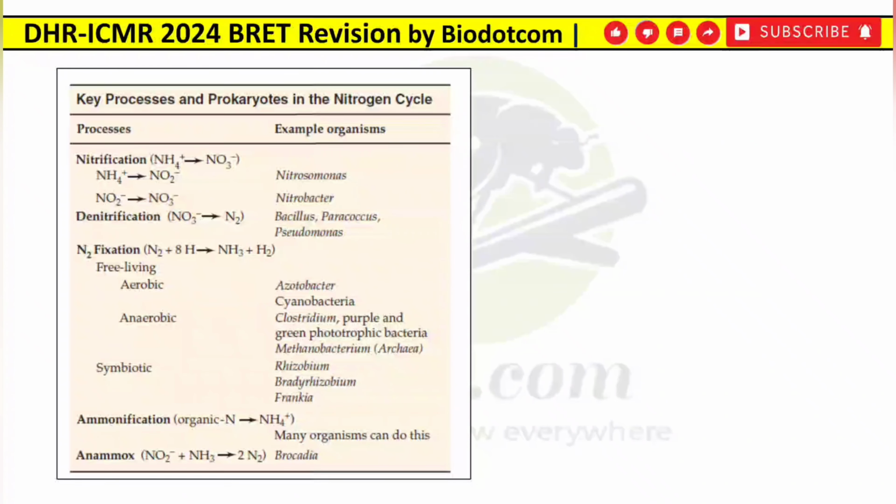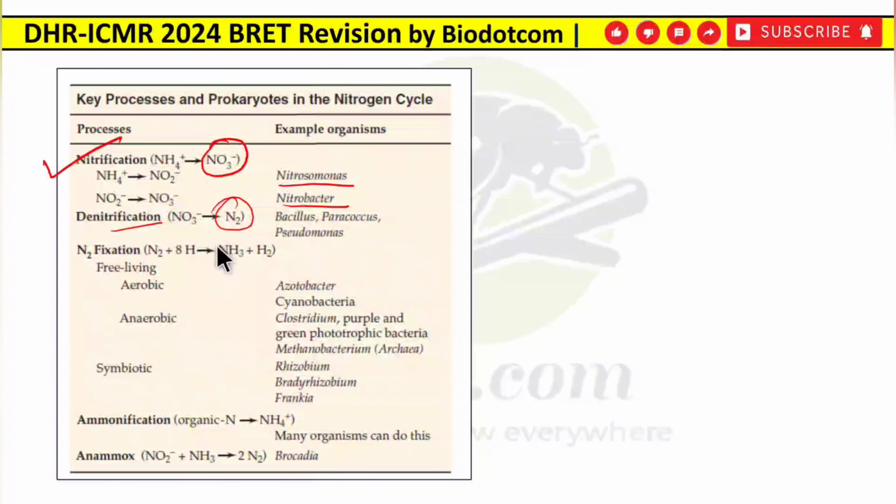And here is one more flashcard. You have to remember the bacteria responsible for the nitrification. The formation of nitrate from ammonium is the nitrification, and it is catalyzed by Nitrosomonas and Nitrobacter. And for the denitrification, that is the final formation of nitrogen, by Bacillus, Paracoccus or Pseudomonas. And there are nitrogen fixing bacteria which are free living, aerobic.